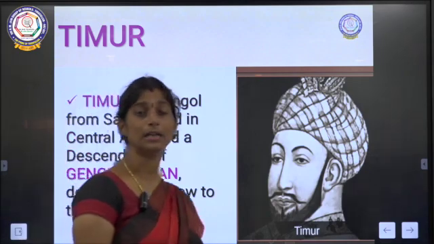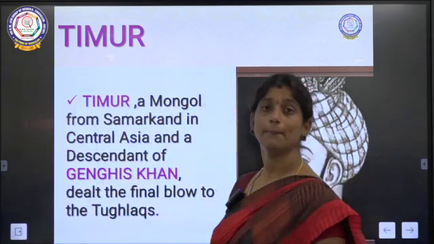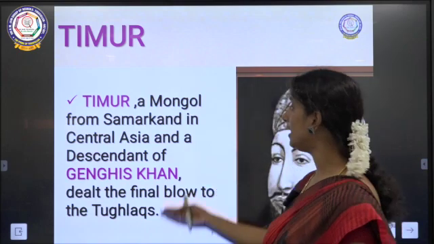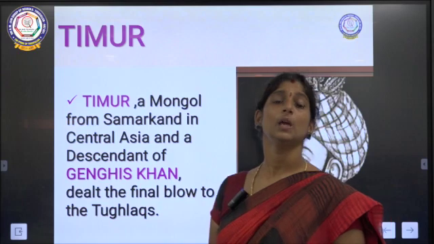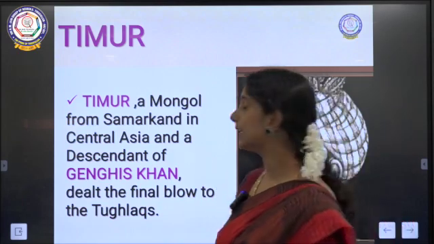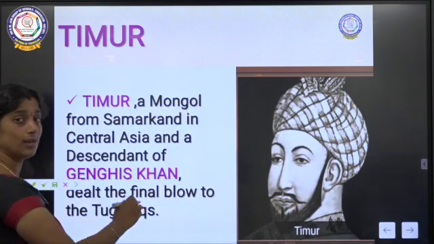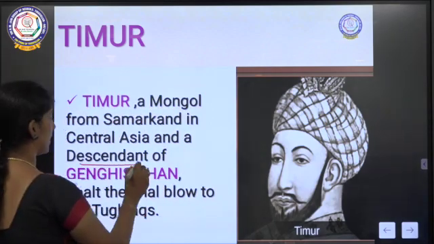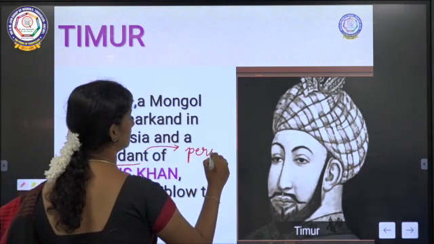First we will see about Timur. He was a Mongol king from Samarkand in Central Asia, a descendant of Genghis Khan. Descendant is nothing but a person from his family, so Genghis Khan was his ancestor.